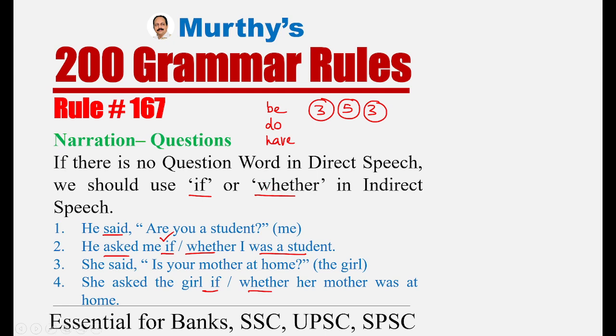Why? To master this topic and one more topic, active voice and passive voice, you have got to be good at tenses. All the 12 tenses should be at your fingertips. Only then can you deal with these two topics, active voice and passive voice, and direct and indirect. Imagine you're not good at tenses, then it becomes difficult to answer the questions. It becomes difficult to spot the errors. You're under pressure, you don't have a lot of time, and you're not good at tenses, then it is not easy. So, what I suggest is, try to master tenses.